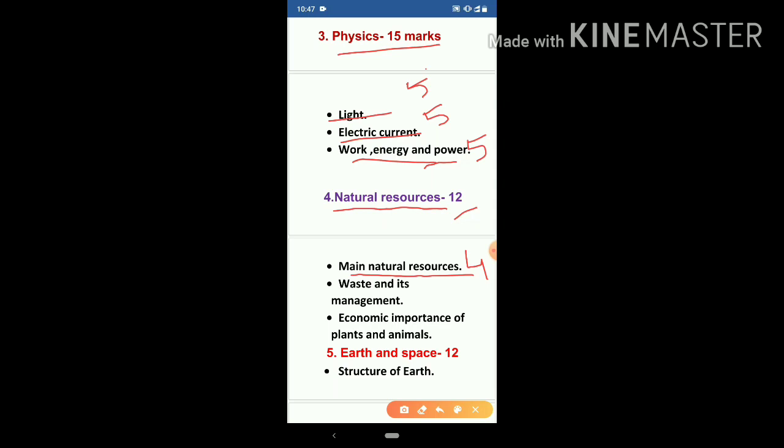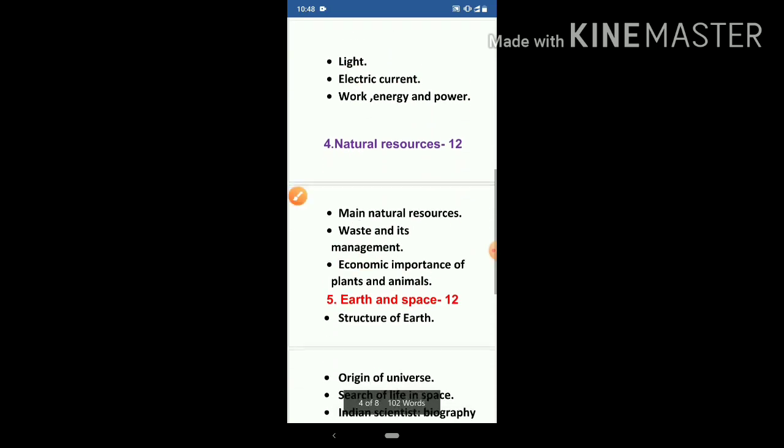Next chapter is waste and its management. This chapter covers 3 marks. Next chapter is economic importance of plants and animals. This chapter covers 5 marks. In this way, we have seen the fourth part of our syllabus.